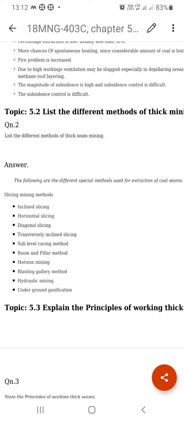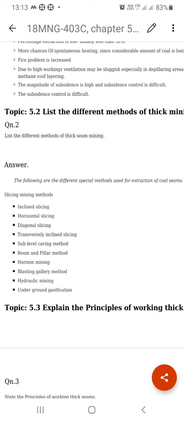Suppose when the board and pillar method is there, we can control it easily because the subsidence is very limited, and we could overcome the negative effect of the subsidence.